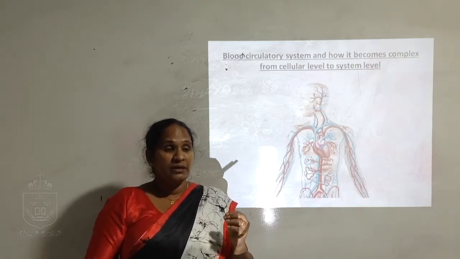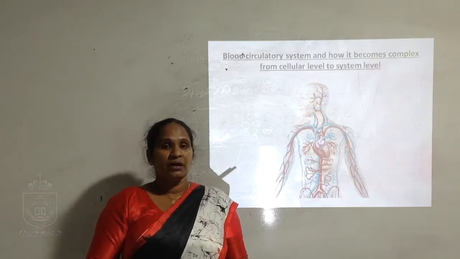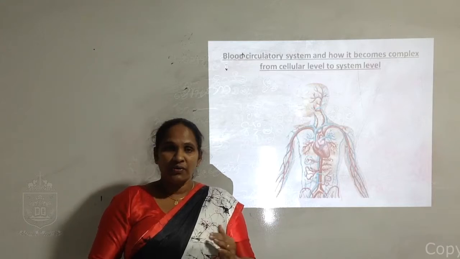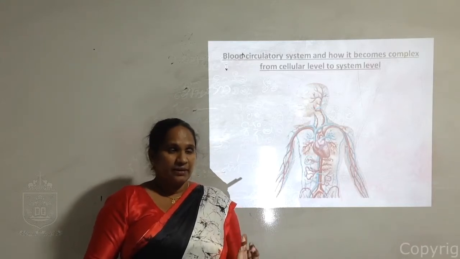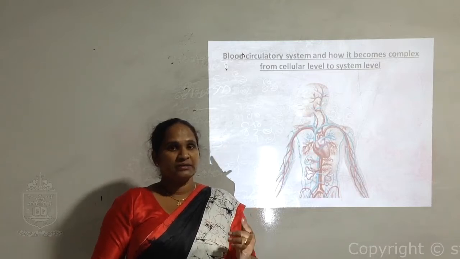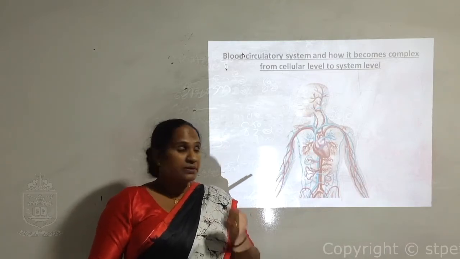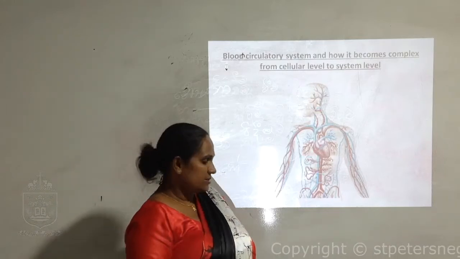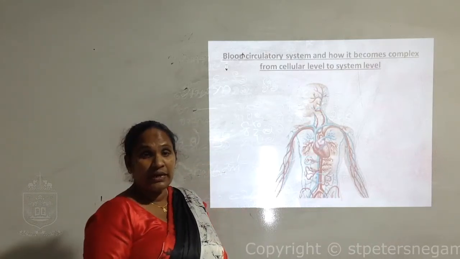That means the living organism is made of cells. The structural and functional unit of an organism is the cell. Microorganisms, plants and animals all have cellular organization. Now we'll move to the next topic.